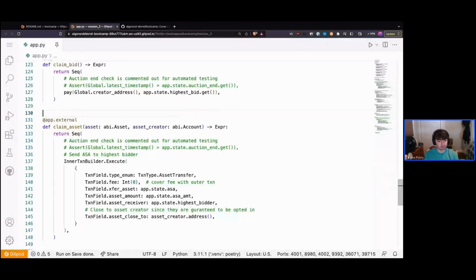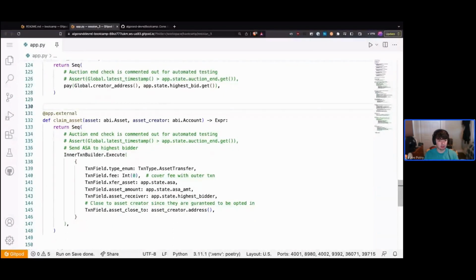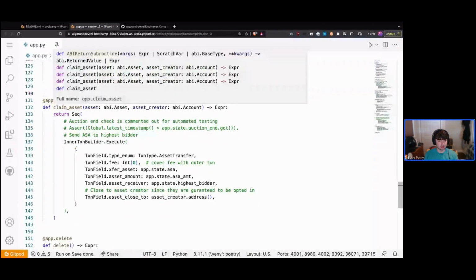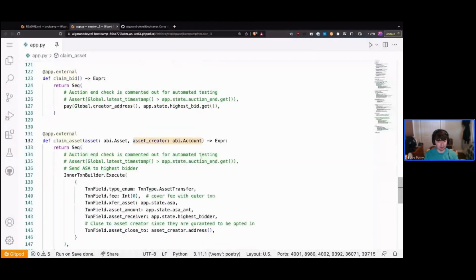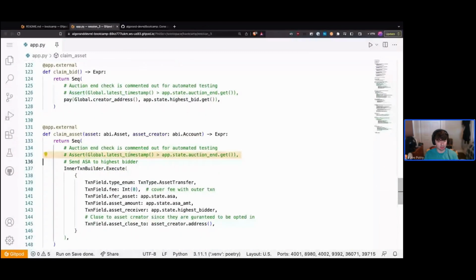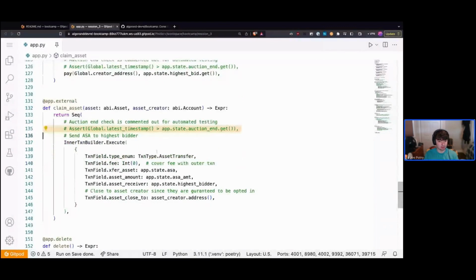So what we're doing here is saying this is an external method called claim asset. We're passing in our asset and our asset creator. And again, we commented out our time check, but in production, we would check to make sure that we actually ended the auction. And then we use the inner transaction to send the asset from the contract to the winner. So here we specify an asset transfer, set the fee equal to 0. So much like before, our inner fee will be 0, but our outer fee should be double.